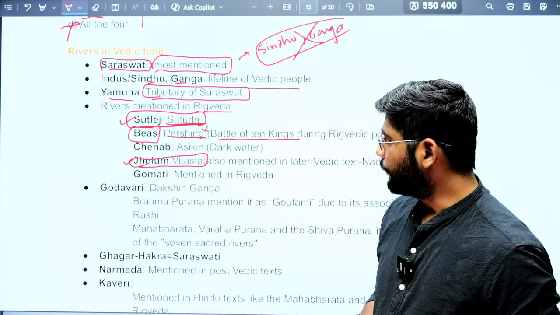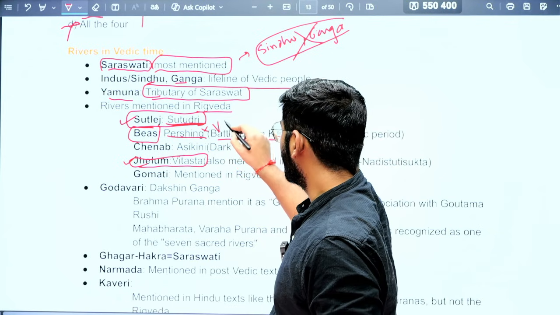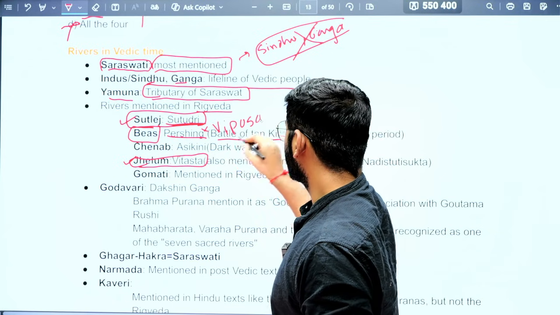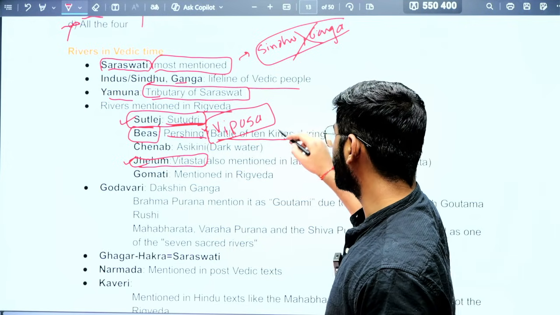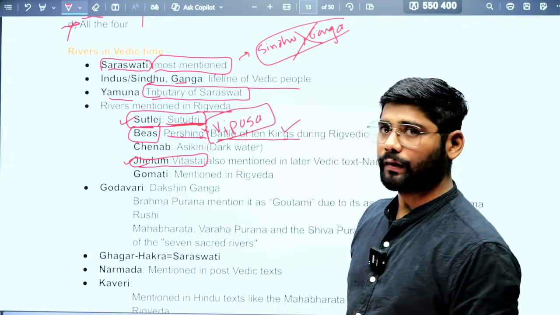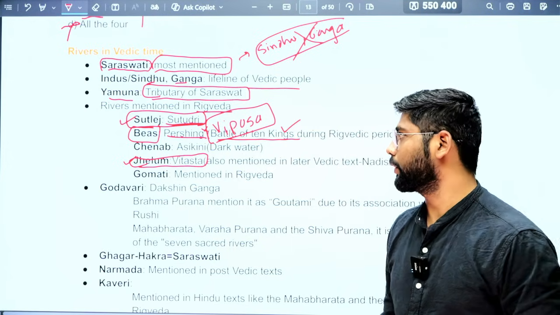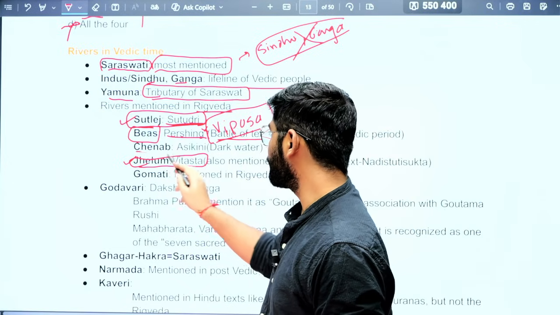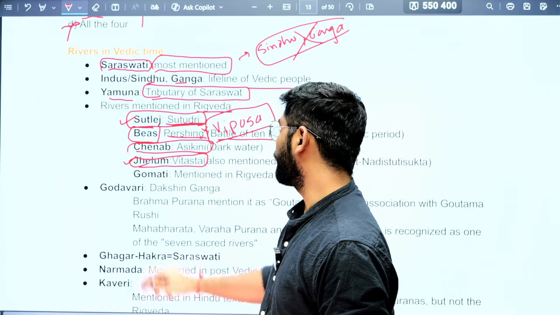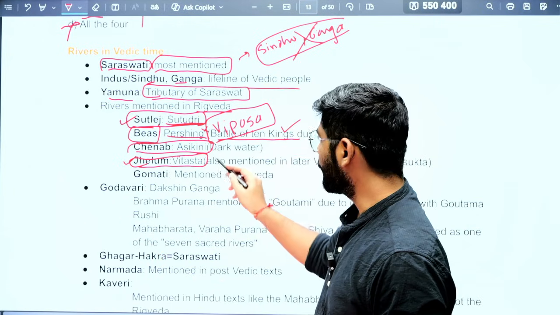Yeah, Beas was known as Vipasa or Vipash. The Beas was known as Vipash, and this is the place where we see the Battle of the Ten Kings mentioned in the Vedic period, which was fought on the bank of the Vipasya or Beas. Chenab was known as Ashikini. Ashikini means dark water.